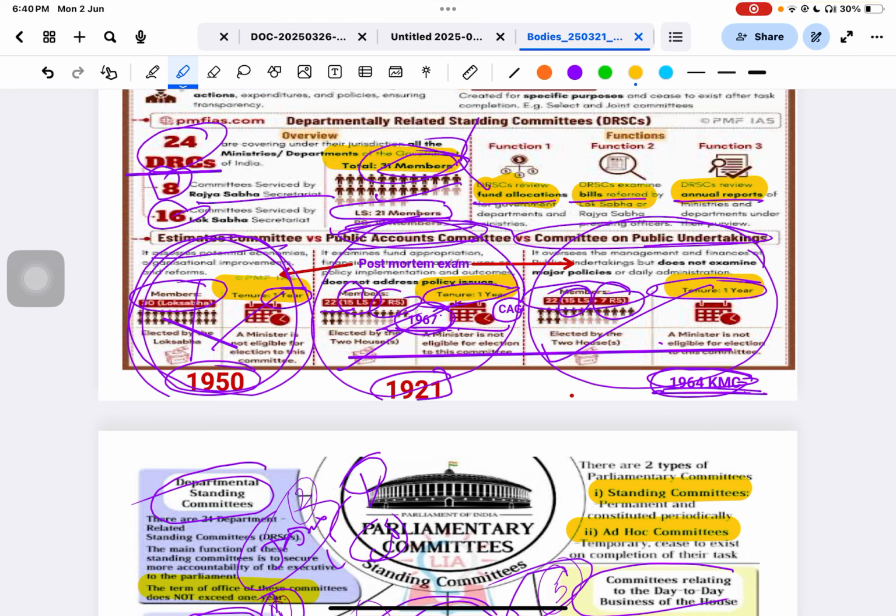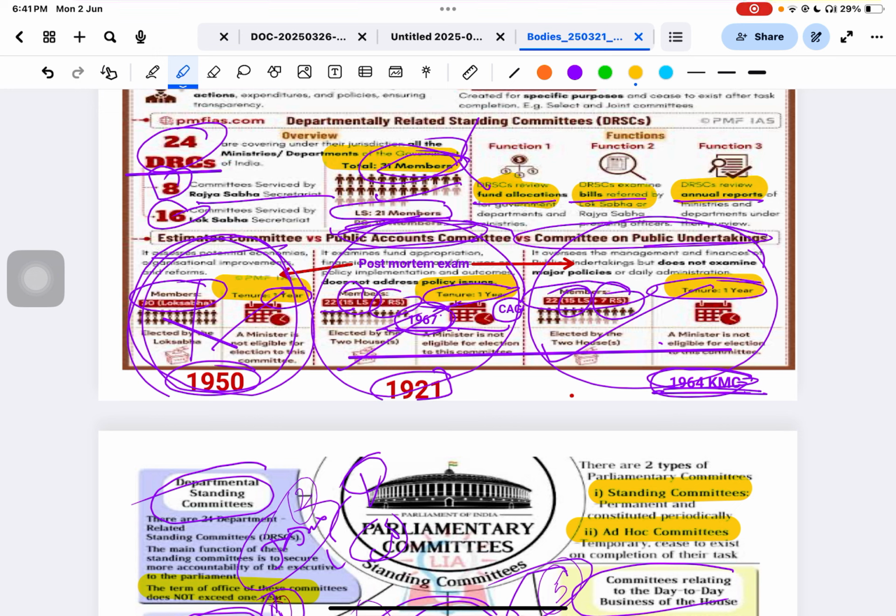You know what? It is prevalent in both the Lok Sabha and the Rajya Sabha. Public account committee is also prevalent in both, and it has 22 members, 15 from the Lok Sabha and 7 from the Rajya Sabha. In the same way, the committee on public undertakings has 22 members, 15 from the Lok Sabha and 7 from the Rajya Sabha.